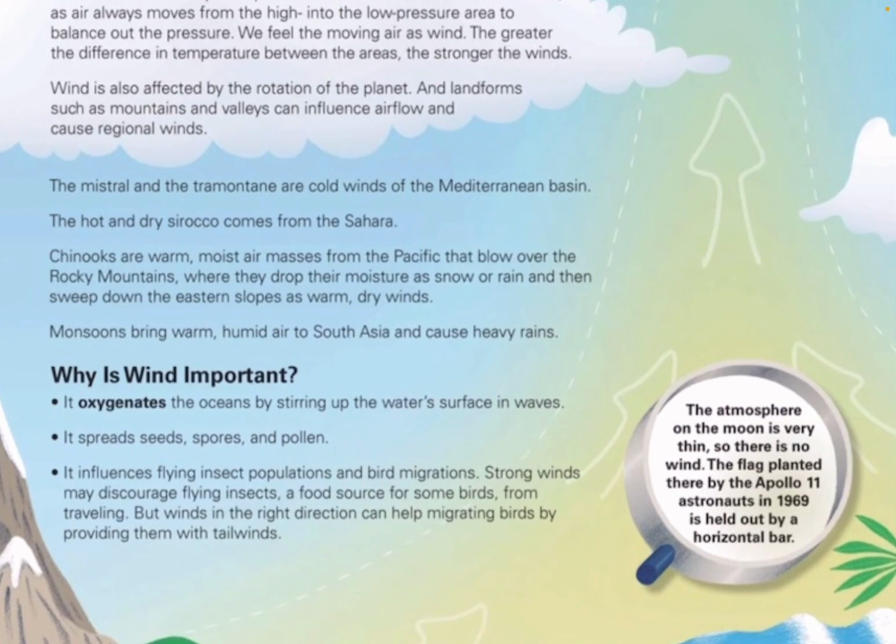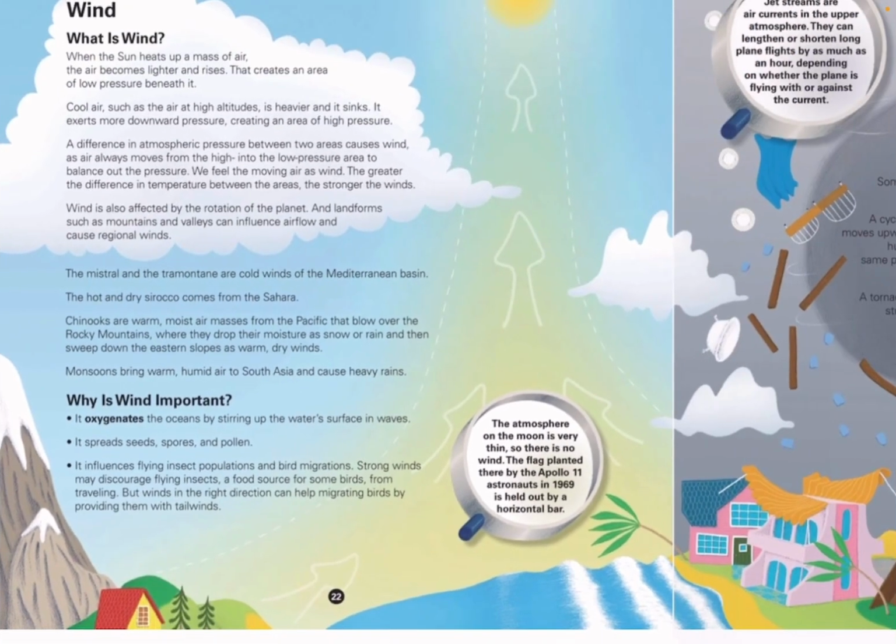Why is wind important? It oxygenates the oceans by stirring up the water surface in waves. It spreads seeds, spores, and pollen. It influences flying insect population and bird migration. Strong winds may discourage flying insects, a food source for some birds, from traveling, but winds in the right direction can help migrating birds by providing them with tailwinds.